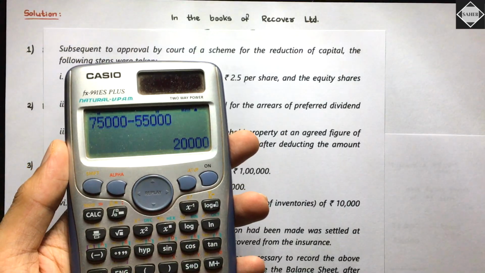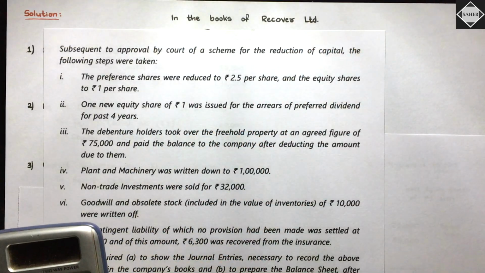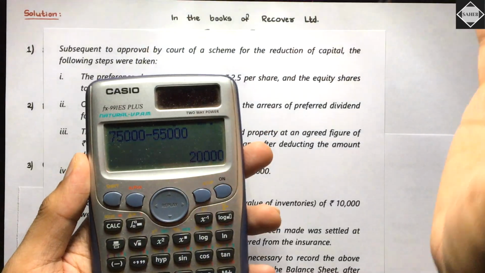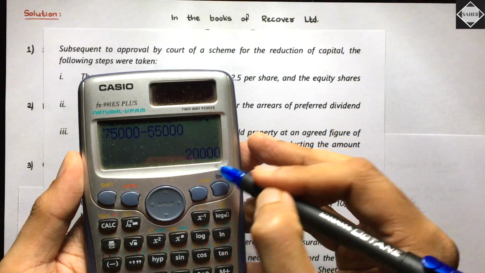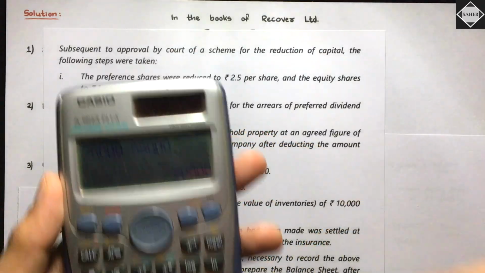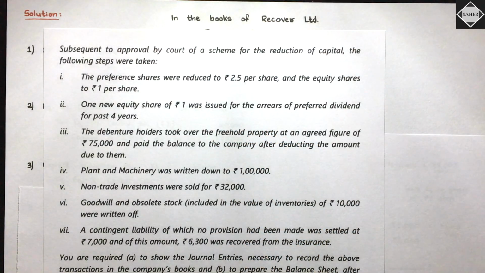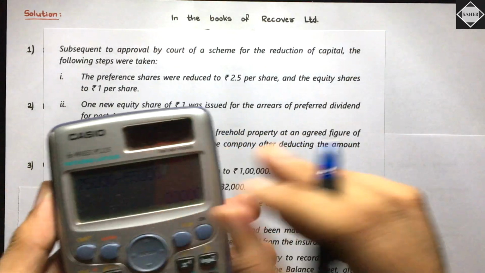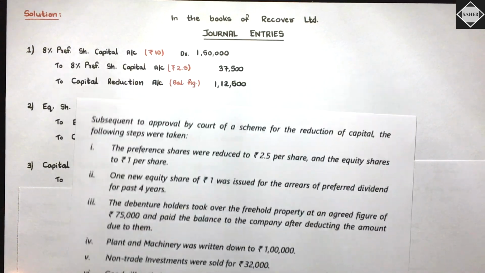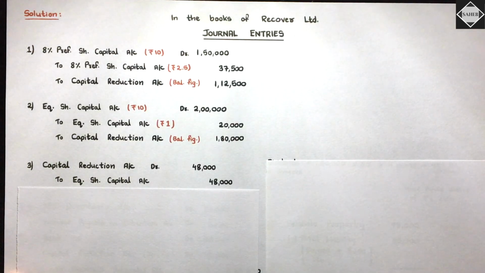Freehold property is ours, no? They took it because they had a specific charge on it, deducted their liability, and the remaining amount they paid us in cash, 20,000. Is it clear? Now you have to put this in a journal entry, and then you will understand how much gain or loss is happening. It's really simple.